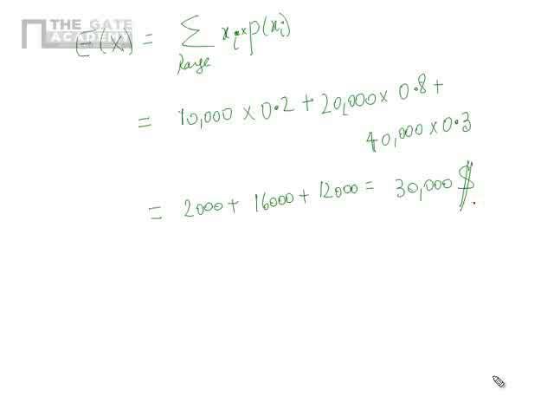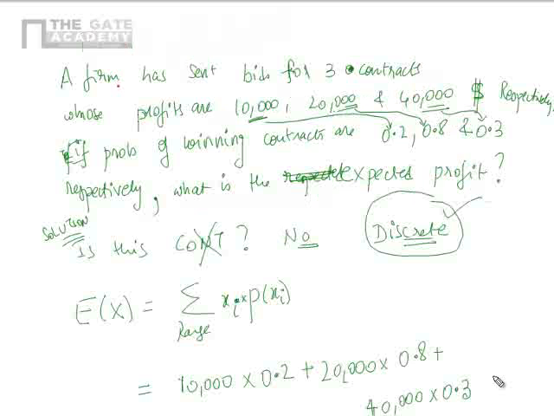Correct? See, actually the thing I have done here is not mathematically correct. Let me explain that. That's a really good point to understand. These three are independent events. The company winning this contract is totally independent of the other two.